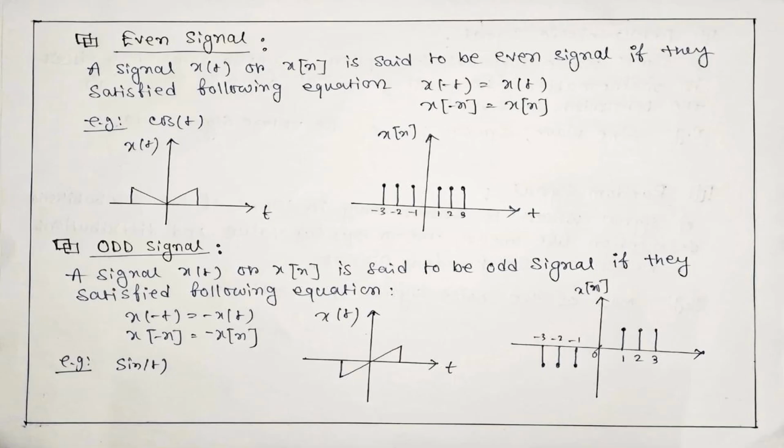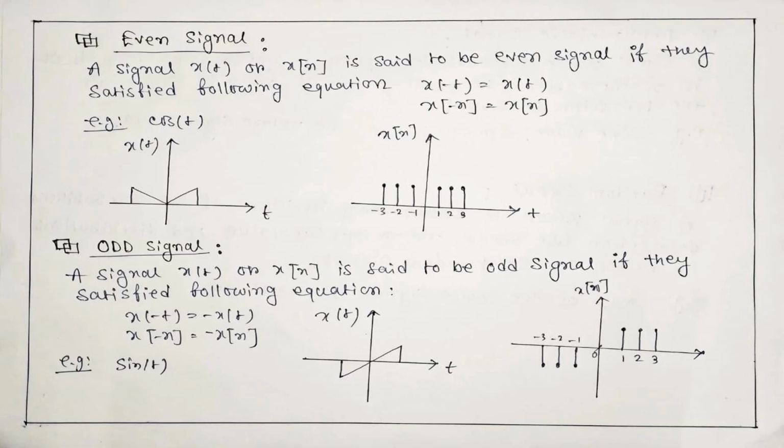And the final signals are even and odd signals. A signal x(t) or x(n) is said to be an even signal if it satisfies the following equation: x(-t) equal to x(t) and x(-n) equal to x(n). Here you can see an example of an even signal like cos t.